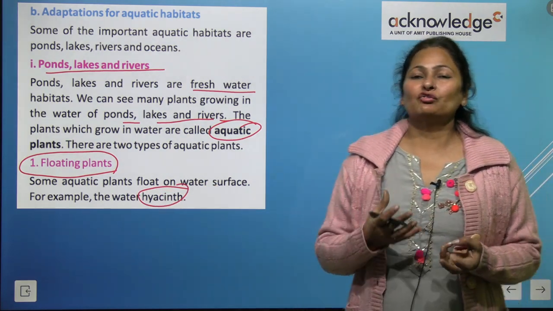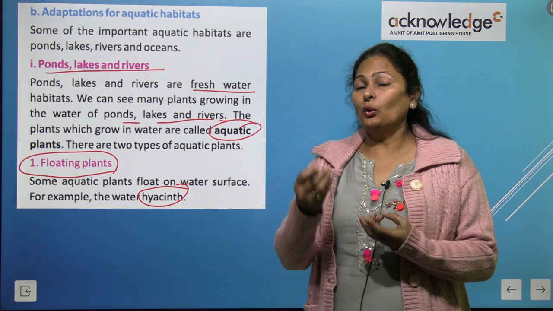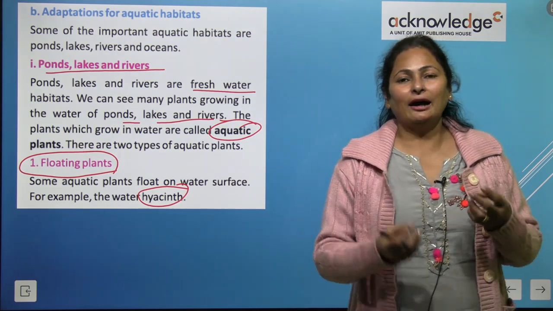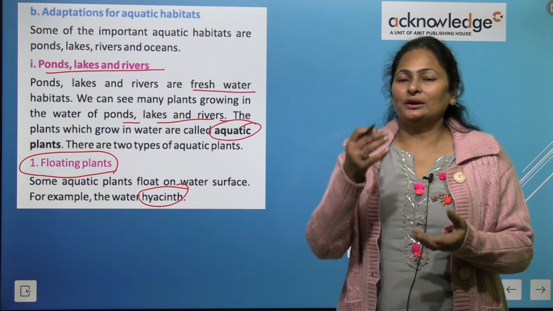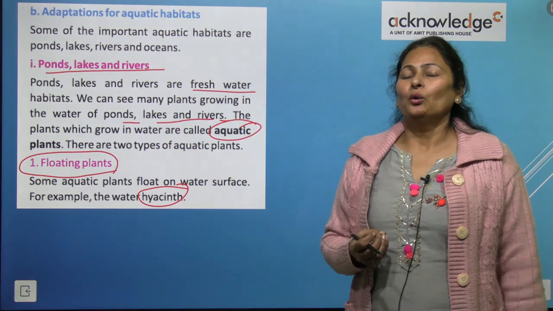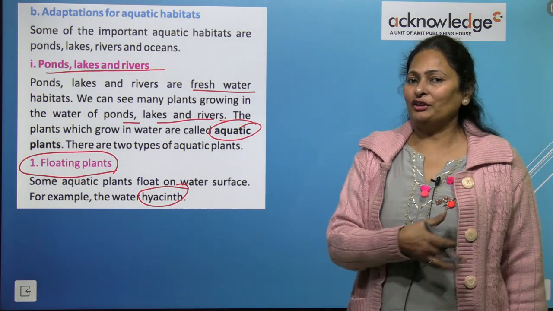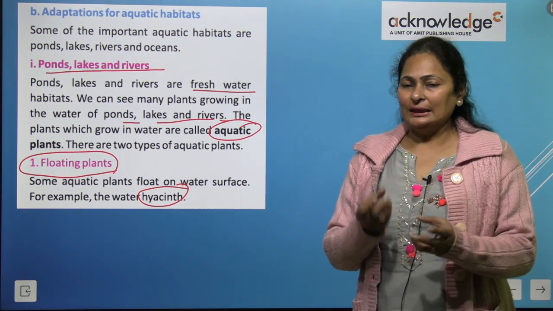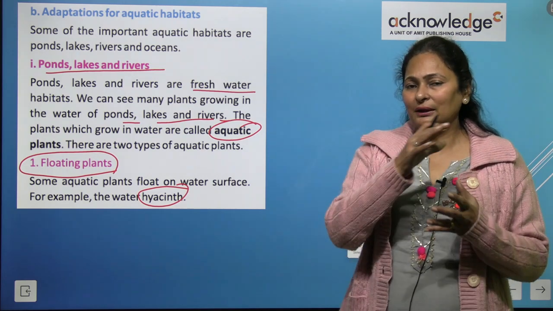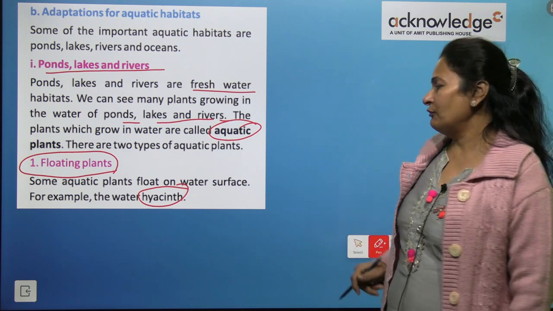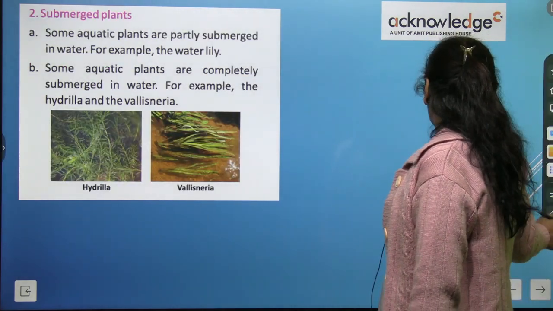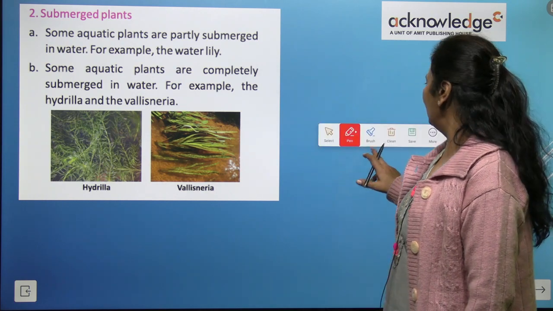This plant floats freely on the water surface because it is not fixed. It floats easily on water. The roots are not fixed inside the soil; it floats. They have roots, but they float on the surface of the water. So that is water hyacinth. Next are submerged plants.